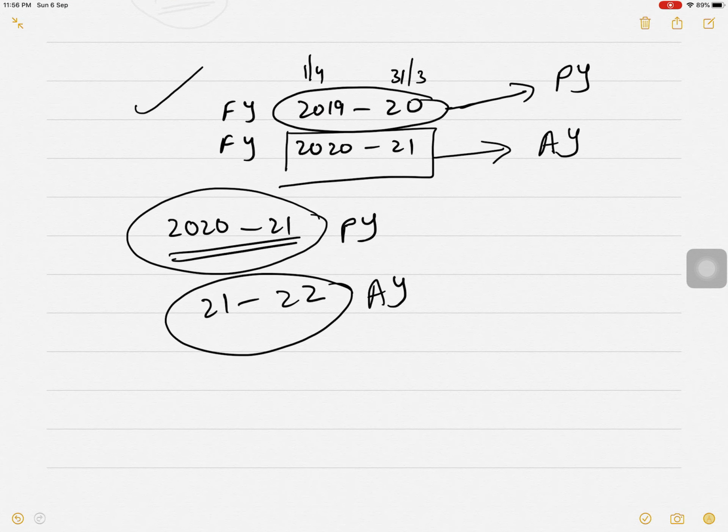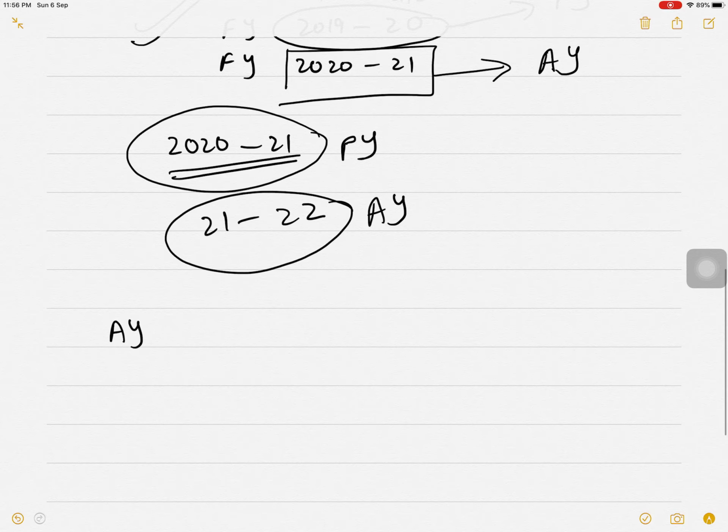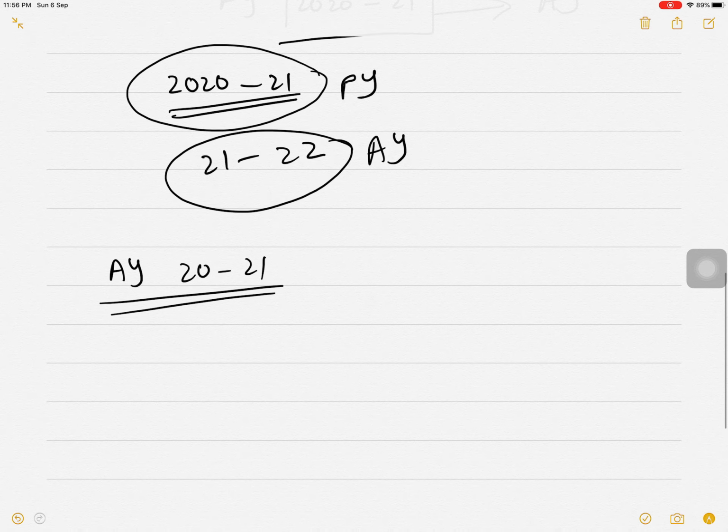So this is there for your portion. Assessment year 2021 is there for your portion. For the assessment year 2021, the exemption limit is 2,50,000 if your age is less than 60 years. If you are not a senior citizen, then your exemption limit is 2,50,000. If you are a senior citizen, your exemption limit is 3 lakh. If you are a super senior citizen, then your exemption limit is 5 lakhs.